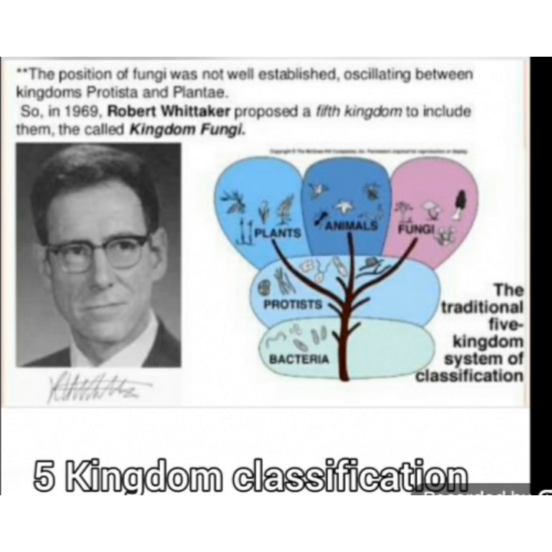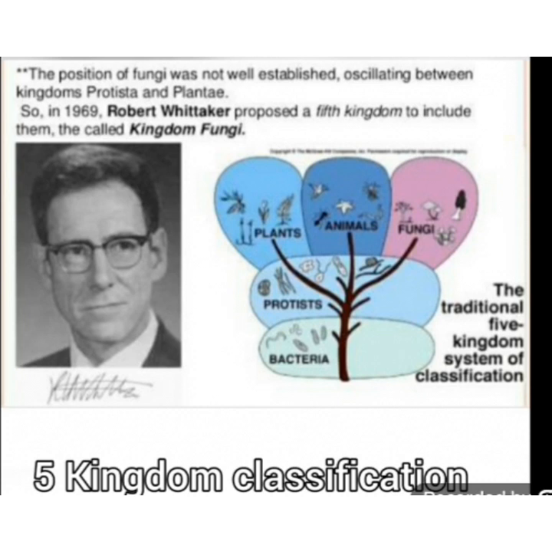Now let us talk about R.H. Whittaker's five kingdom classification. He is the one who gave us the five kingdom classification. The five kingdoms are bacteria, protists, plants, animals, and fungi. He classified every species into five with the help of the hierarchy of classification.